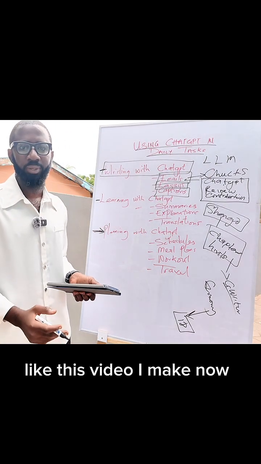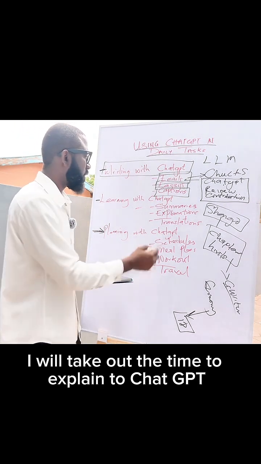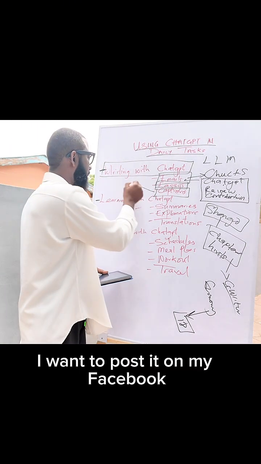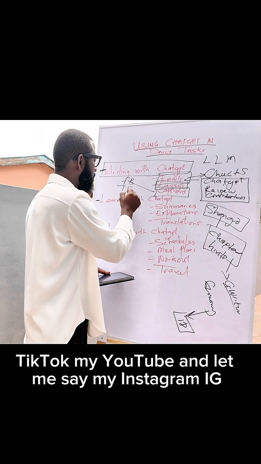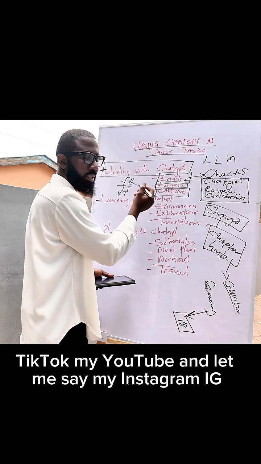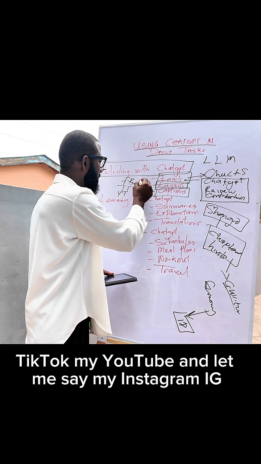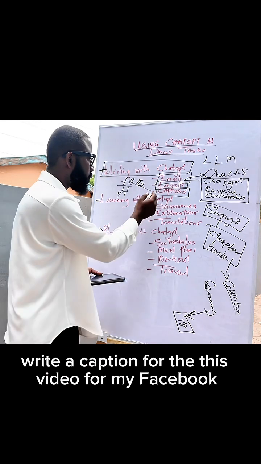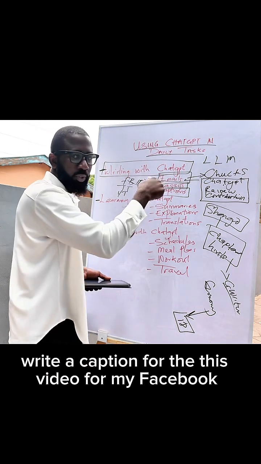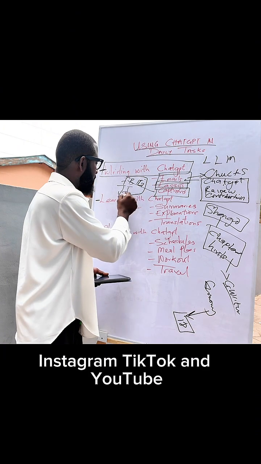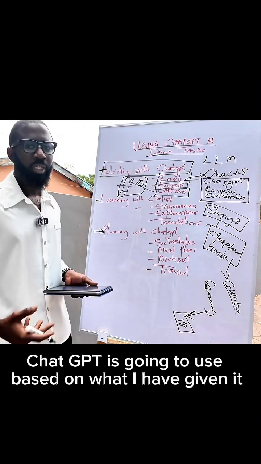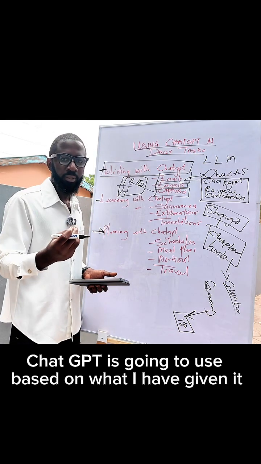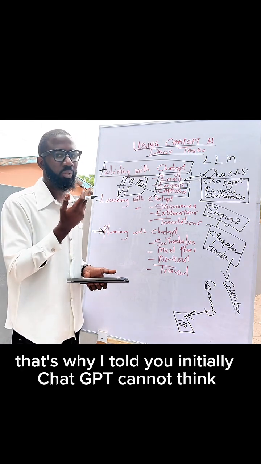Now, let's move to ChatGPT for captions. Like this video I am making now, I will take the time to explain to ChatGPT that this is the video I have made. I want to post it on my Facebook, TikTok, YouTube, and Instagram. Write a caption for this video for my Facebook, Instagram, TikTok, and YouTube. ChatGPT is going to use what I have given it. That's why I told you initially, ChatGPT cannot think.